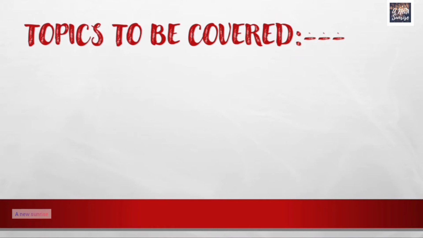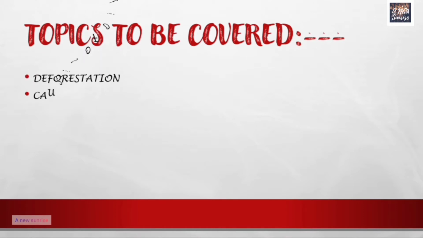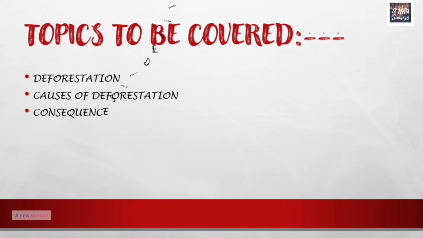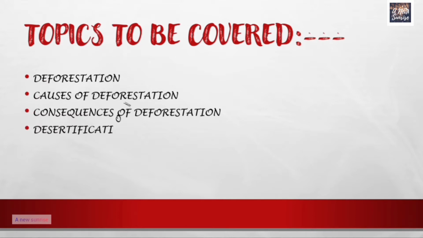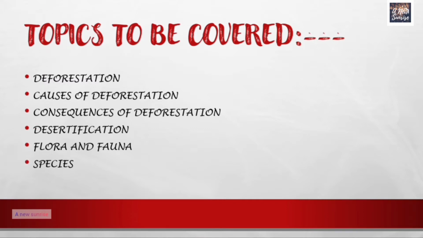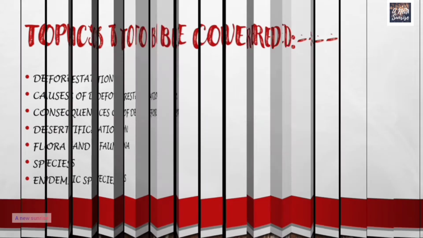First of all, before starting the chapter, let us see what are the topics that we are going to cover in this video. First topic is deforestation and the second one is causes of deforestation. Next, we will learn about consequences of deforestation, the results or effects of deforestation on nature and environment. Next, we will learn about desertification. Then we will learn about flora and fauna. Then we will know about species and then what are endemic species.